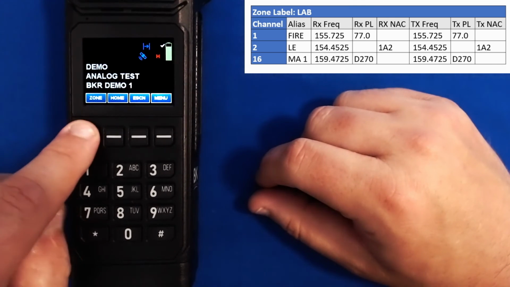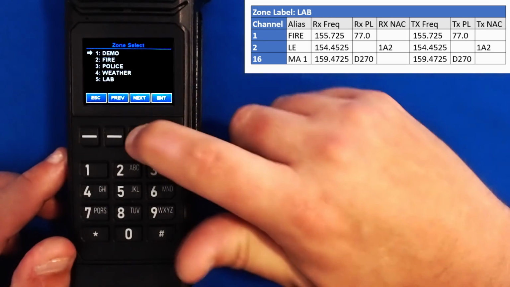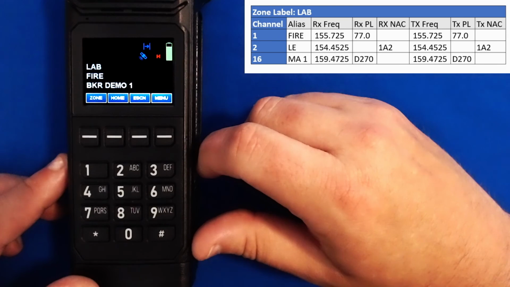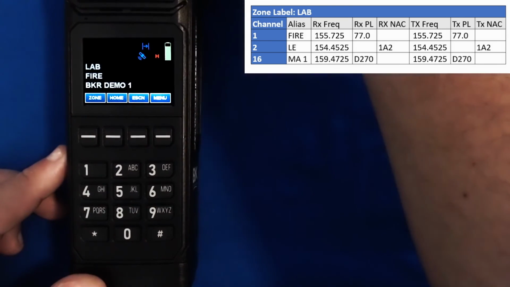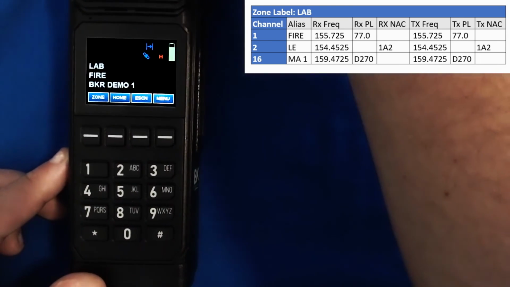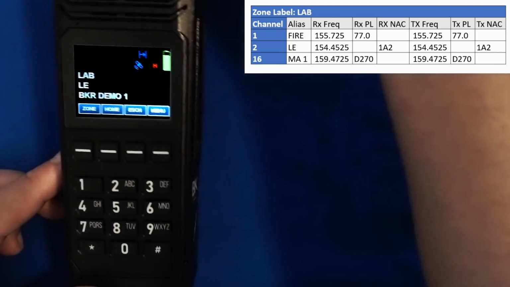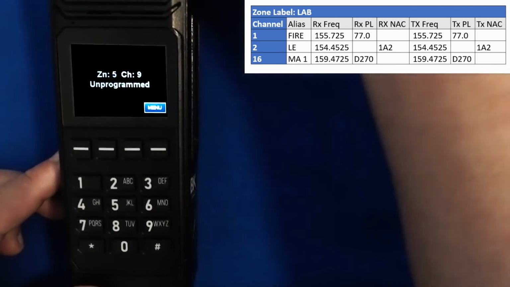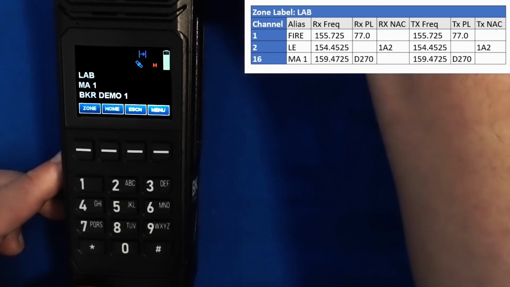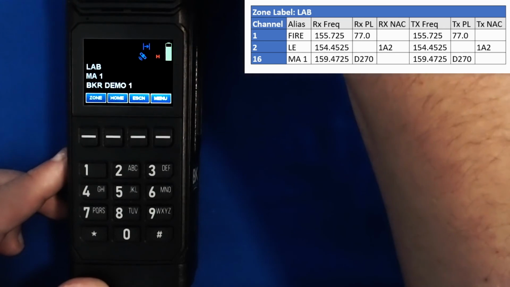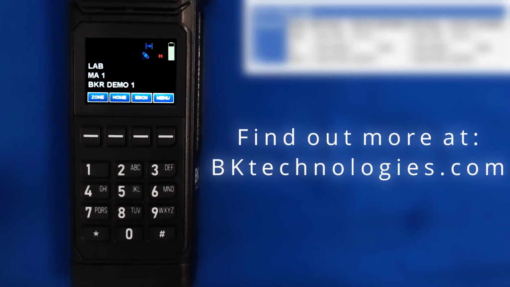Here I can press my zone select button, and I can scroll down to the zone I just added. And here you see the fire channel that I added, the LE channel that I added, and there's the MA on position 16. This concludes our keypad programming for the BKR 5000, KNG2, and KNG.